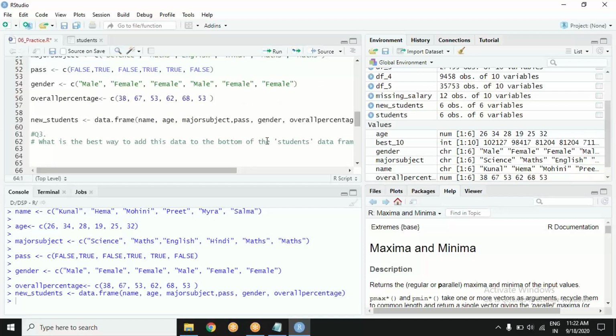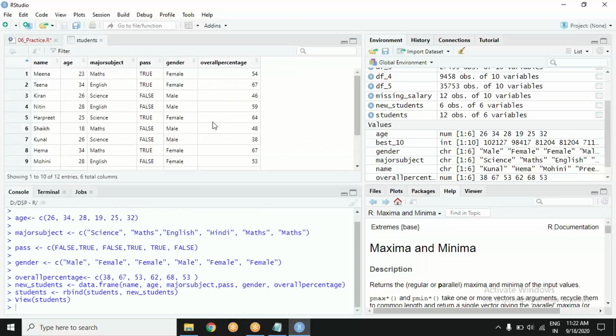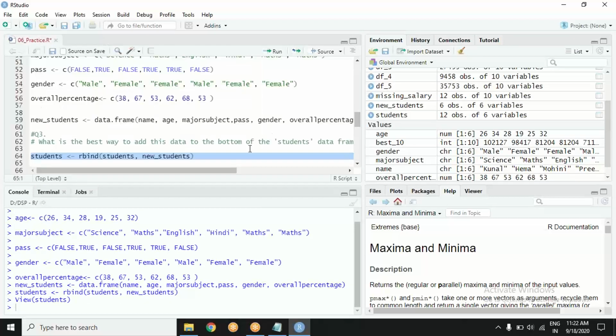So what can we do? Now we can create rbind. So the students, these were old students and now there are new students, and I want to override the students variable. Now it is ultimately this set of variables. So far so good. Anybody, any problem? Going just fine.